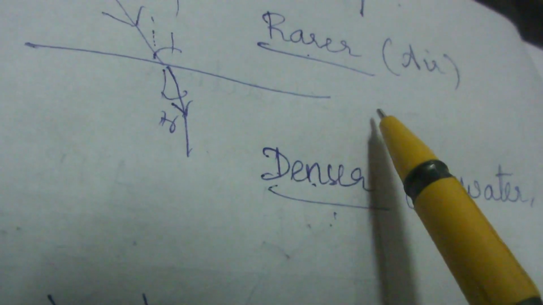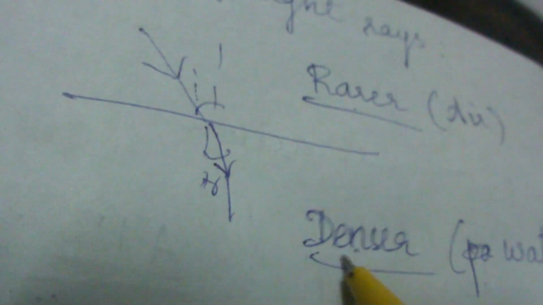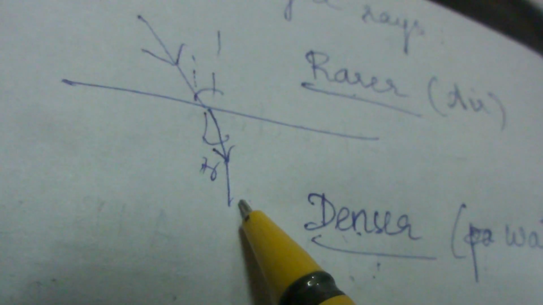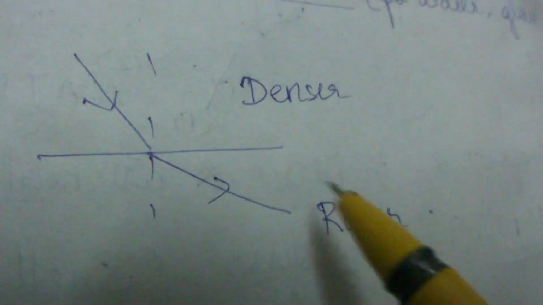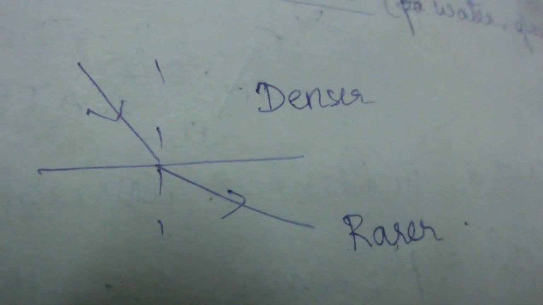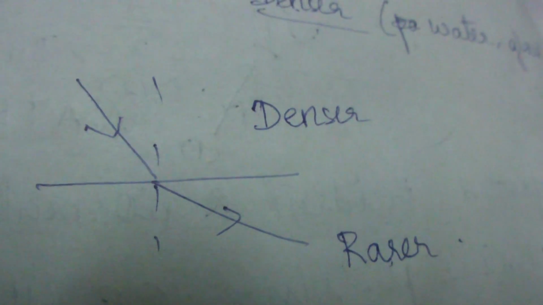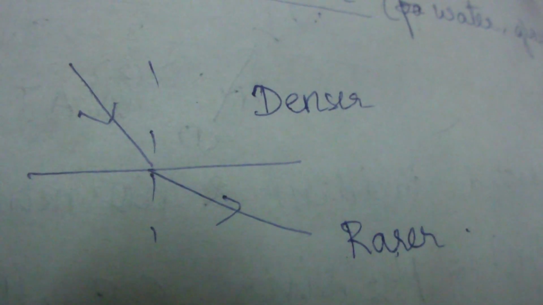Okay, so this is what happens: when a ray passes from rarer to denser, the refracted ray bends towards the normal, and when it goes from denser to rarer, the refracted ray goes away from the normal. Okay, so I guess you would have understood the basics of refraction in this video.